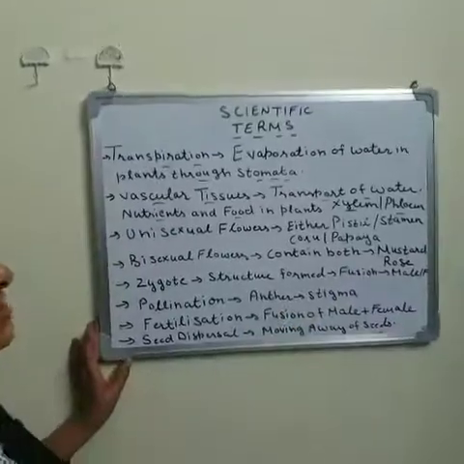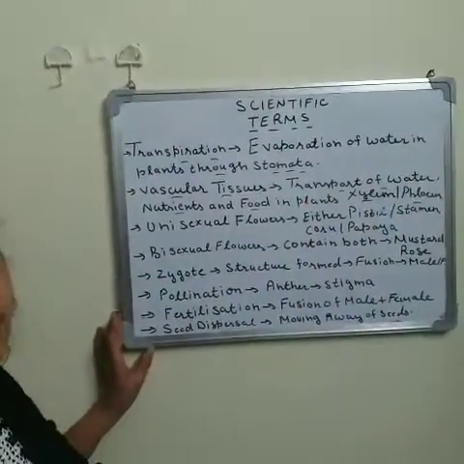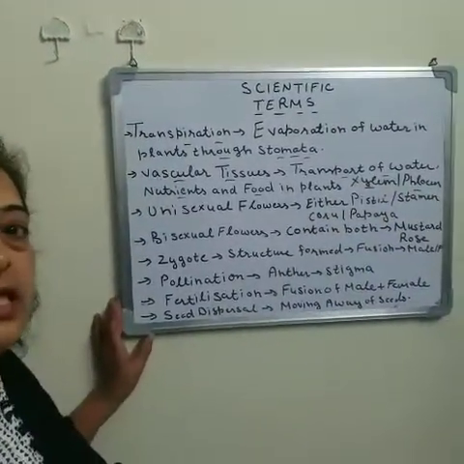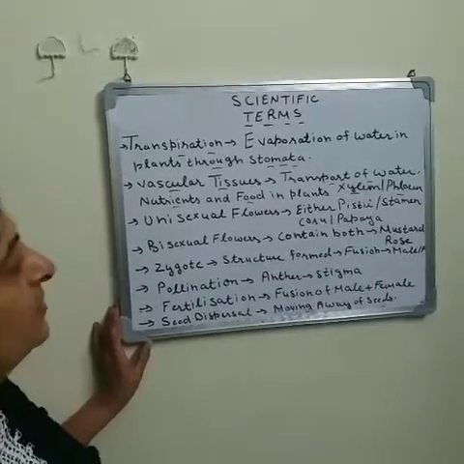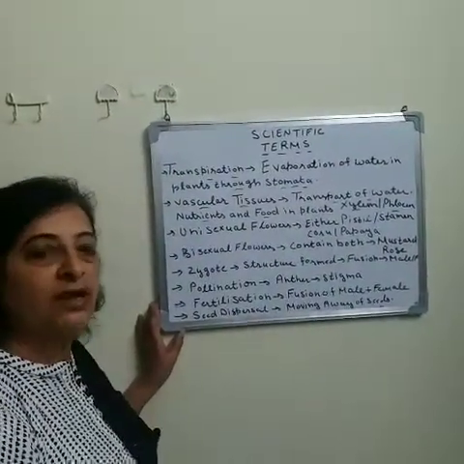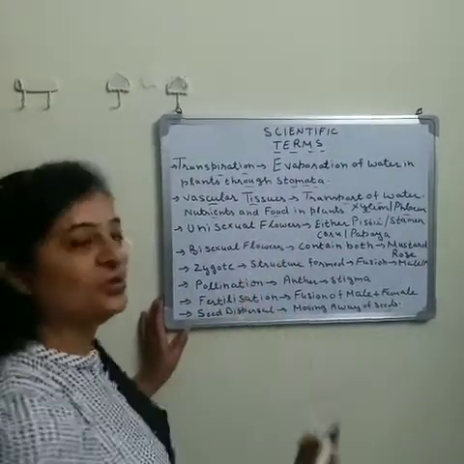Xylem mainly transports water and nutrients from the roots to different parts of the plant, and the phloem mainly transports food from the leaves to the different parts of a plant. So vascular tissues are responsible for the transportation of substances from one place to another.